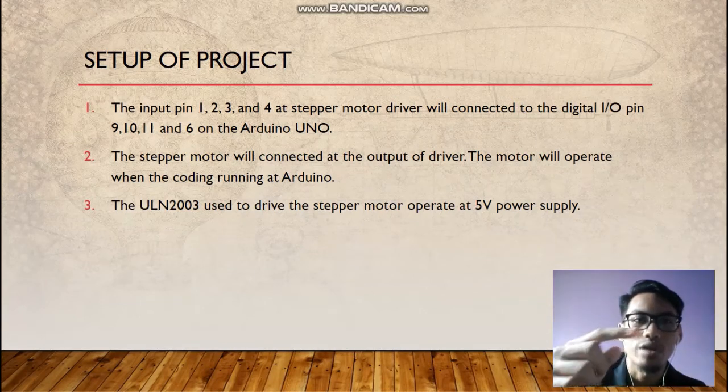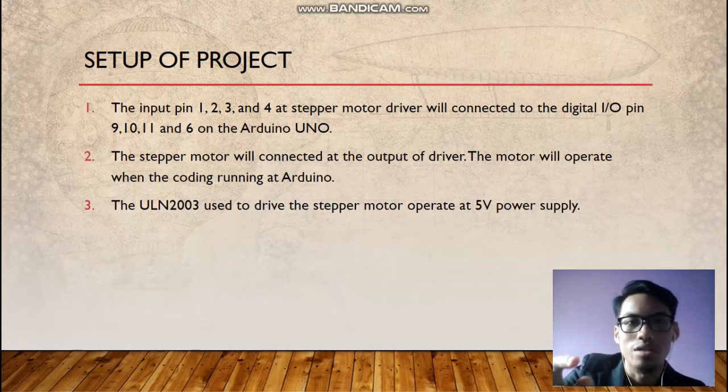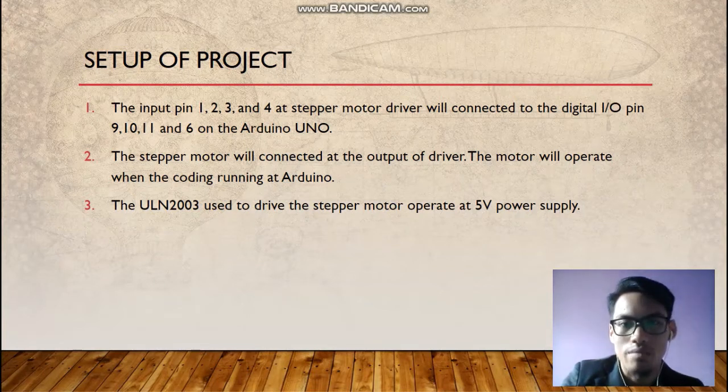So pin 1 goes to 9, 2 to 10, pin 3 goes to 11, 4 to 8, and 6 on the Arduino Uno. The stepper motor will be connected at the output of the driver. The motor will operate when the code is running on the Arduino. The ULN2003 used to drive the stepper motor operates at a 5 volt power supply, so this maintains the